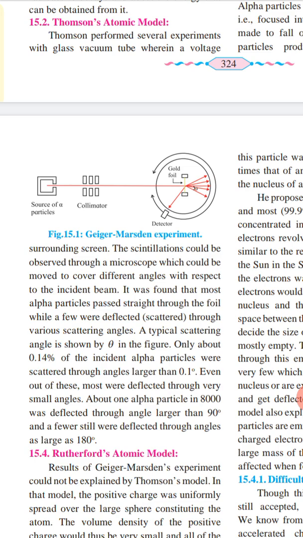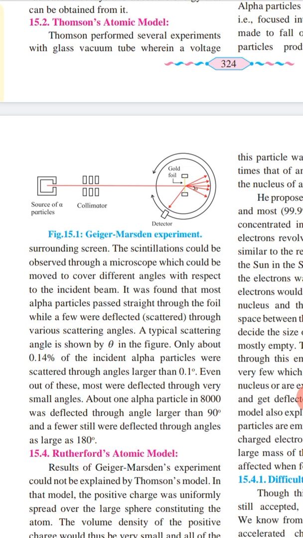Only about 0.14% of the incident alpha particles were scattered through angles larger than 0.1 degree. Even out of this, most were deflected through very small angles. About 1 alpha particle in 8000 was deflected through an angle larger than 90 degrees, and fewer still were deflected through angles as large as 180 degrees. It is not that important to remember the exact angles.